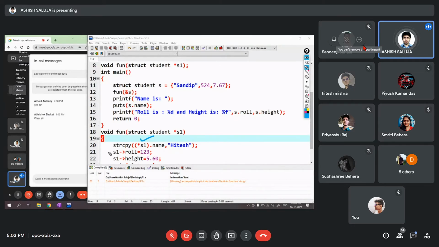I can access it as star s1 dot roll is equal to 1, 2, 3, star s1 dot height is 5.60. Perfect. But like the arrow operator, you can use the dot operator as well. So make sure you see this as well. You can use it like this as well, by using a dot operator. This point also you should note. It is important.